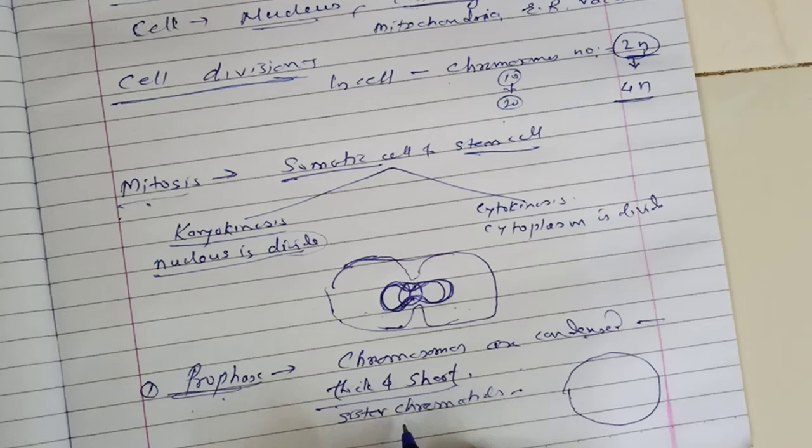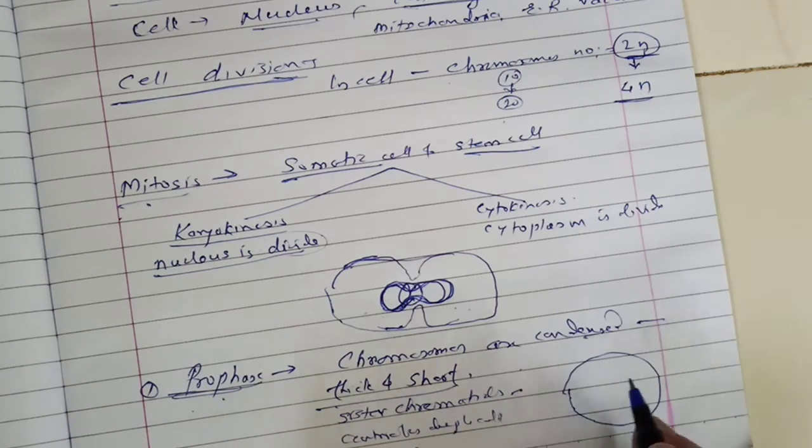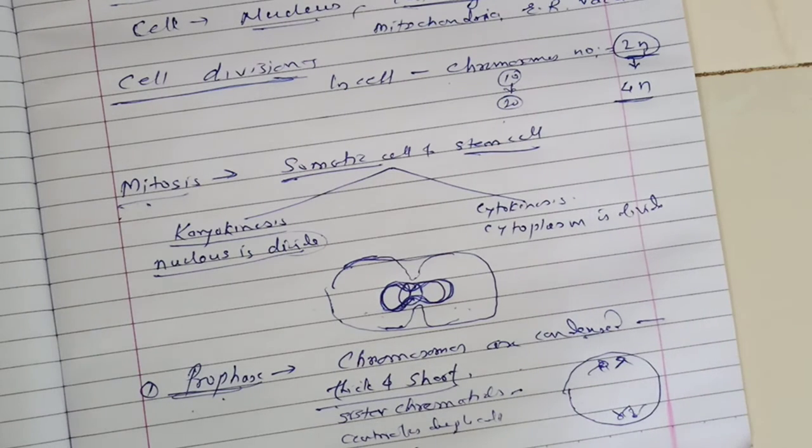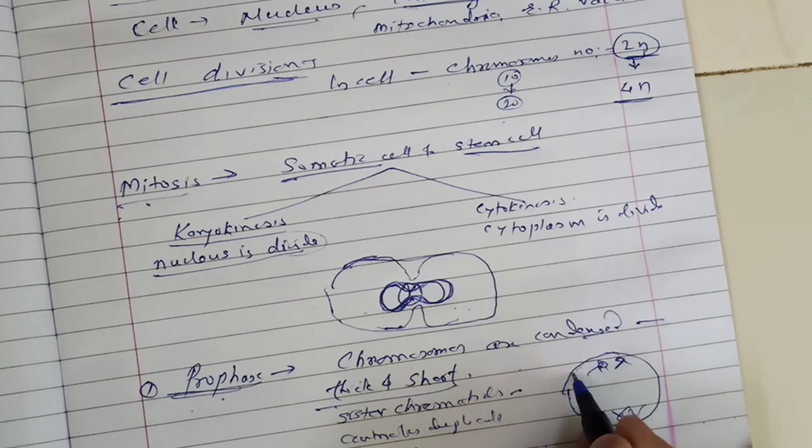Then the nuclear membrane and the nucleolus also disappear.